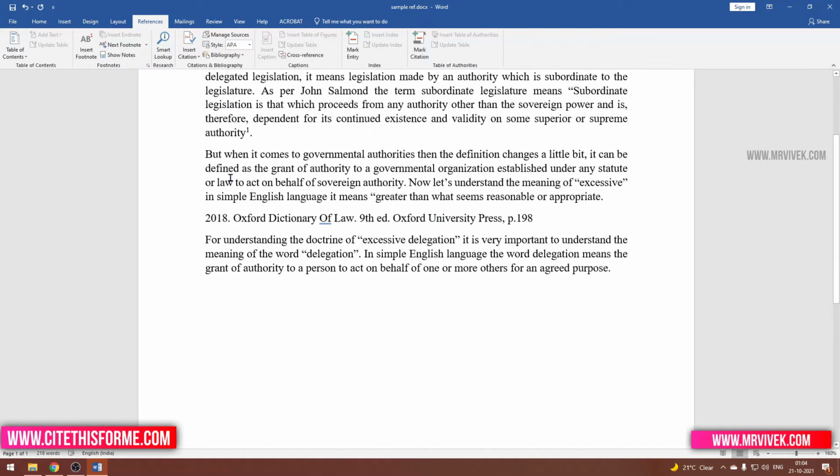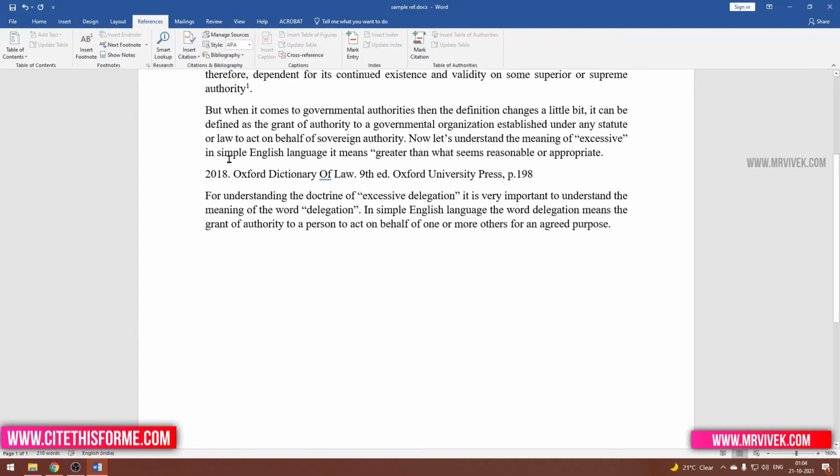Now the next stage is, if you have taken any reference from a book, how can you reference it? On the first or second page of the book, you will find when the book was published, which edition it is, which publisher published the book, and which author wrote the book. This is the definition which I have taken from the Oxford Law Dictionary, and it is a recommended book. If you have time, you should buy it. Most of your queries will be resolved, and it will be really helpful for your assignments. I got the 9th edition, which was published in 2018.